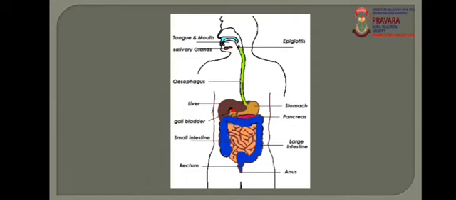Now the second region is the digestive glands. There are three digestive glands present in the human digestive system. The first one is the salivary gland, which is present in the mouth. Then the next is the liver. Liver is the largest gland present in the body. And the next one is the pancreas. Okay, these are the three digestive glands present in the human body. These are the two major regions of the digestive system.